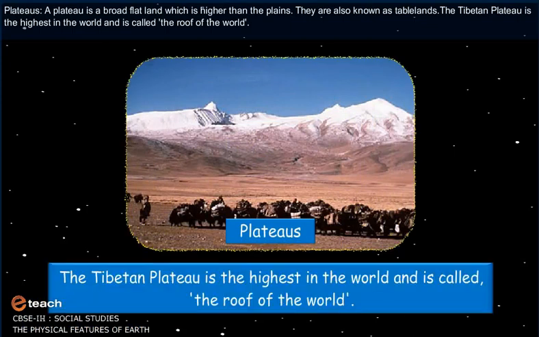Plateaus. A plateau is a broad flat land which is higher than the plains. They are also known as tablelands. The Tibetan Plateau is the highest in the world and is called the roof of the world.